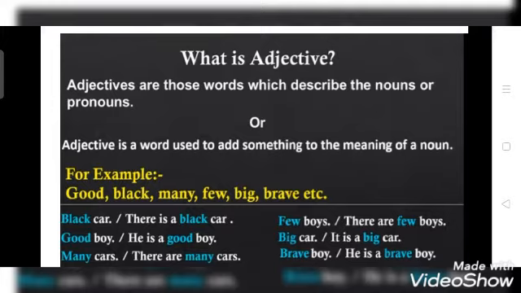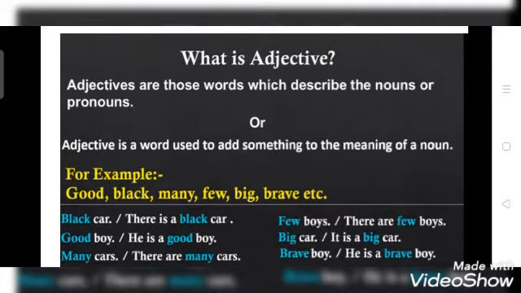Now see, there is a black car. Car कैसी है? Black है. So here the adjective describes the noun. It gives information about the noun. Now take another example, good boy. He is a good boy. Boy कैसा है? Good है.